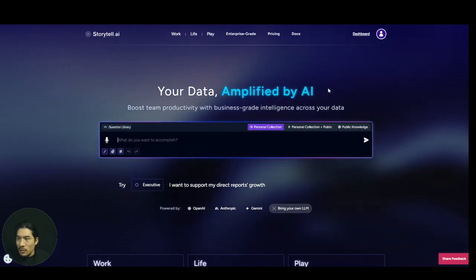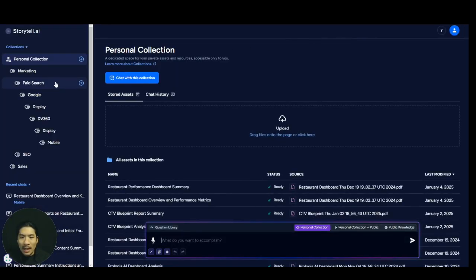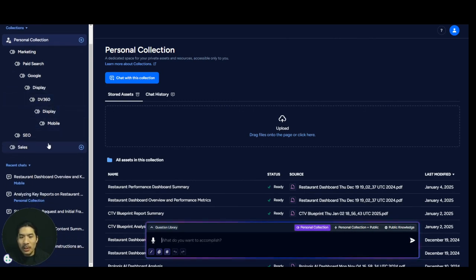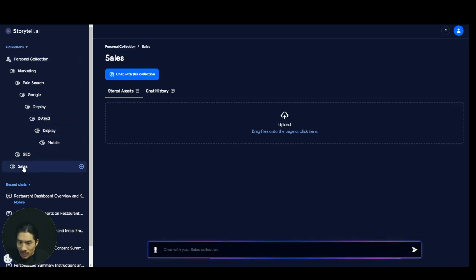So what I'm going to do first is go to the dashboard here, and I have all these collections. We're going to talk about collections in a bit, but collections can be groups of data that you put together to answer a certain question. You might have some marketing data in one collection. You might have some finance data. You might have it like this, however you want. I'm going to go to sales.